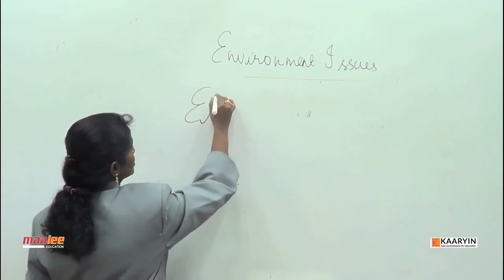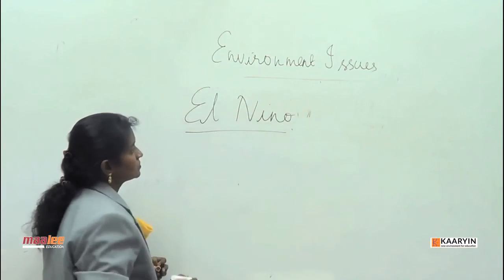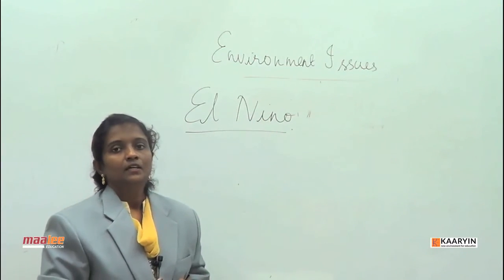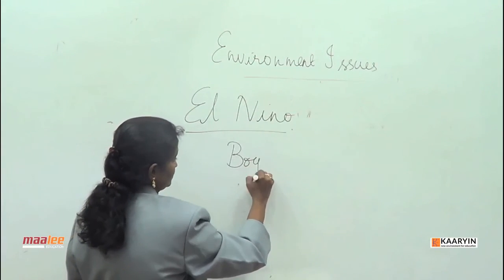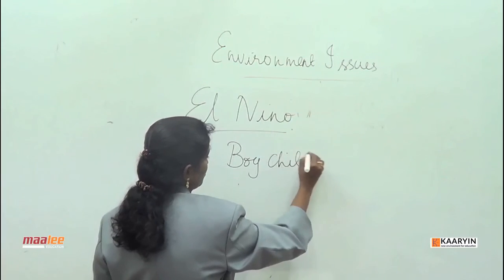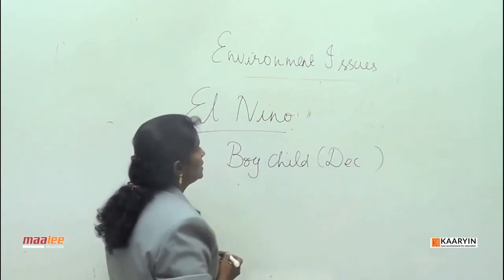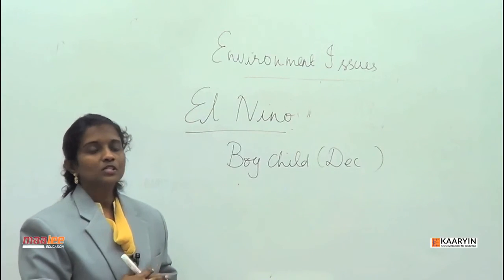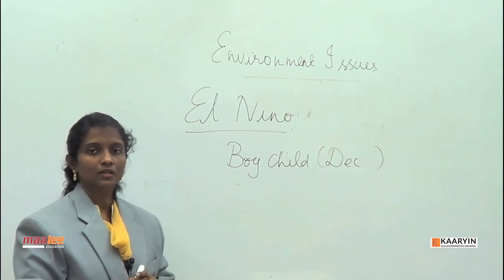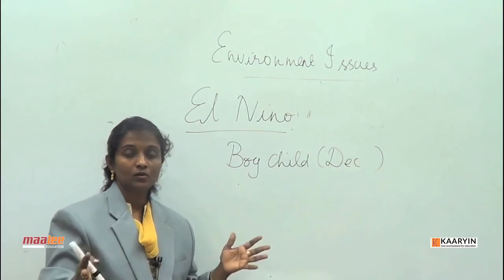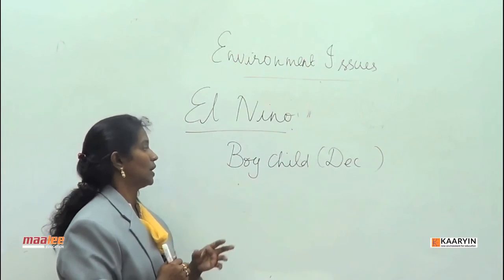Then we have to make a mention of El Nino. El Nino means boy child. So this boy child is born around Christmas, December. This is responsible for the various storms and floods that have occurred across 10 to 15 years. So El Nino has an effect.